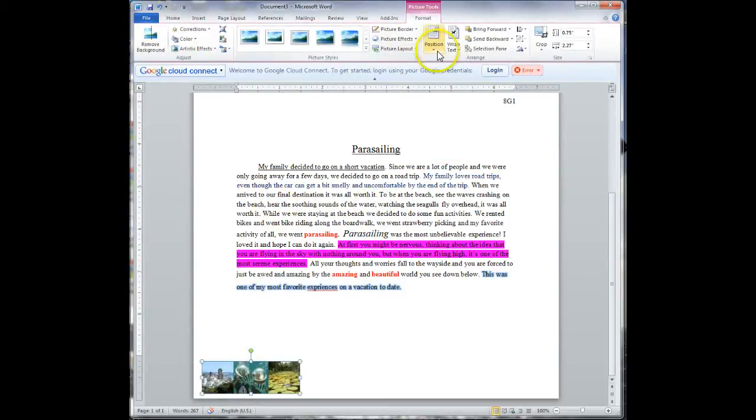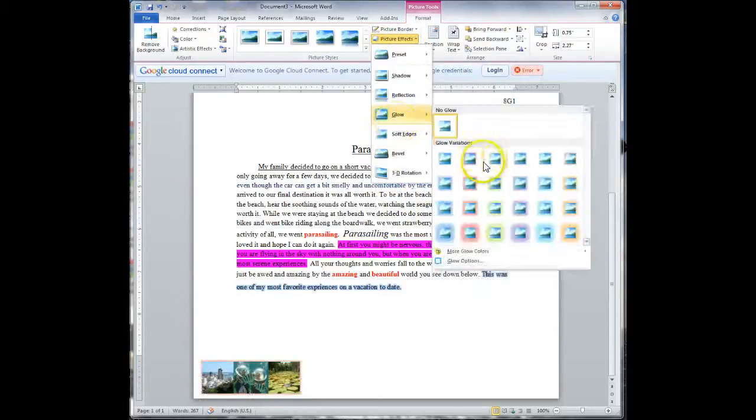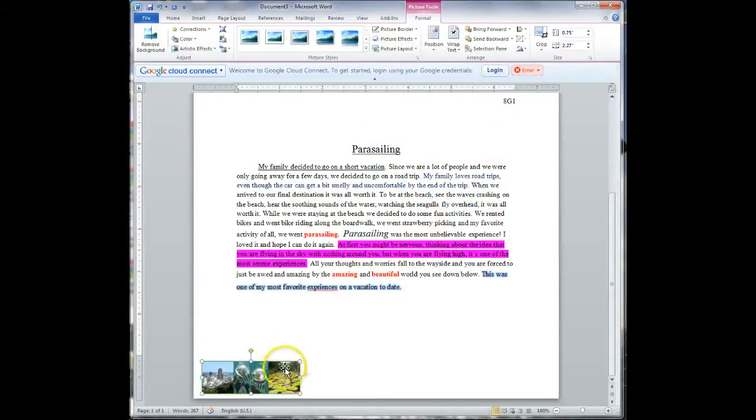One's going to have an artistic glow, one's going to have a picture style effect, a shadow, a reflection, or a glow. Okay, we did this already with our certificates, so you all should be able to do that. All of these options are in here. Okay, like I said, you're going to make sure that you did text wrapping.